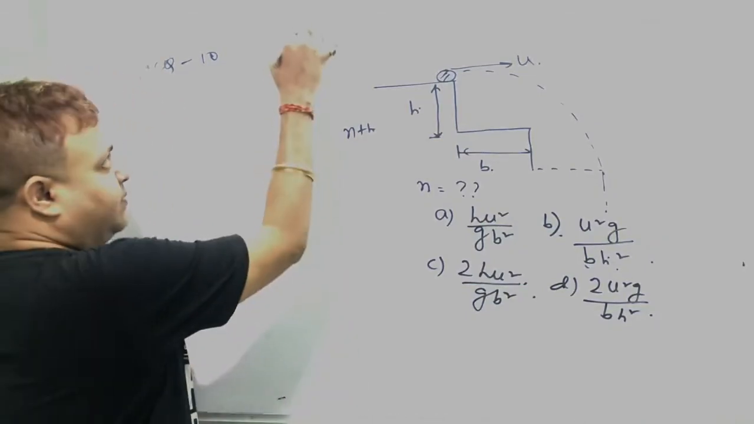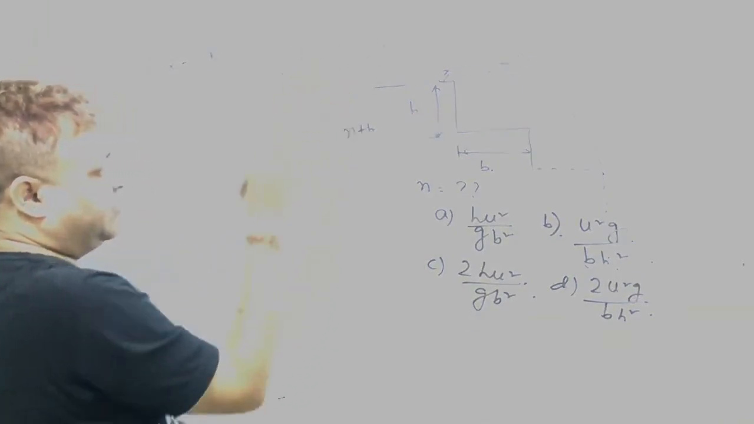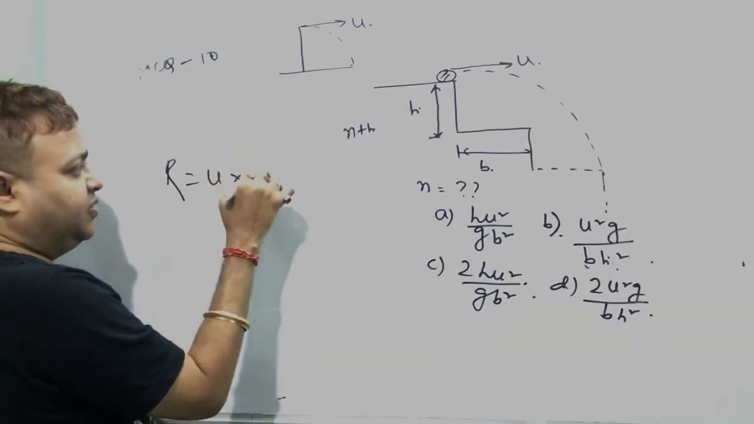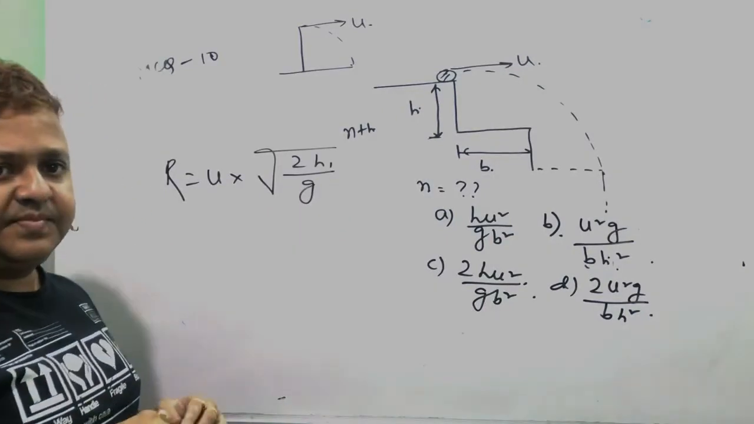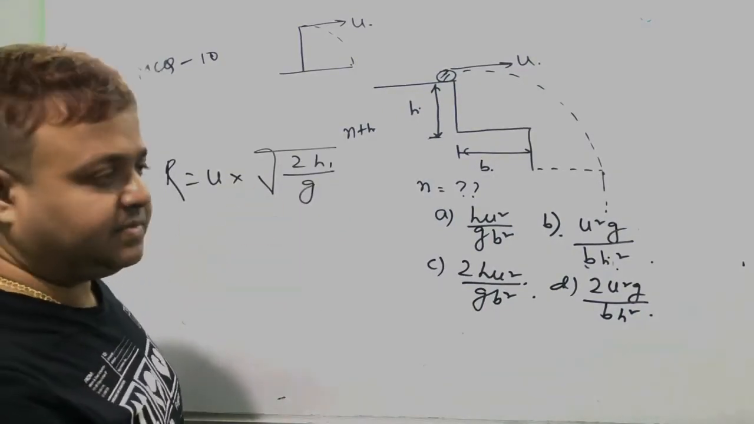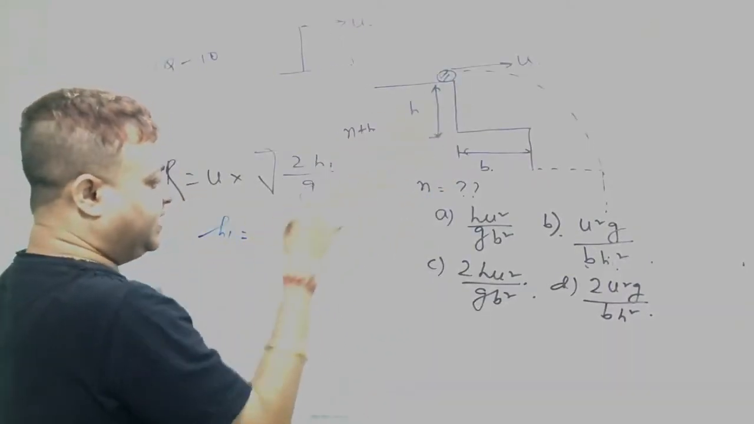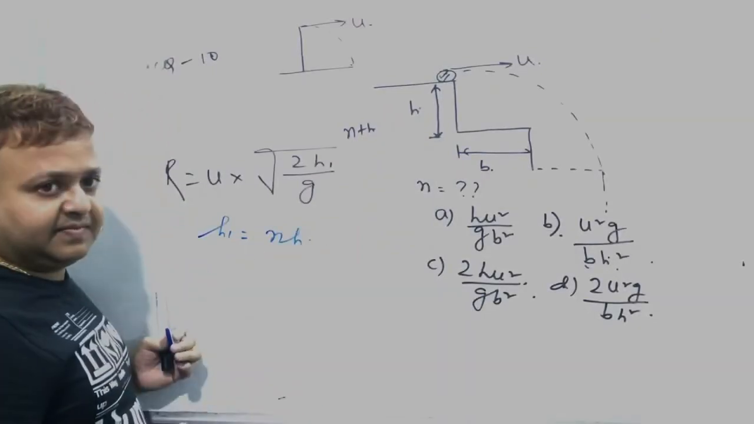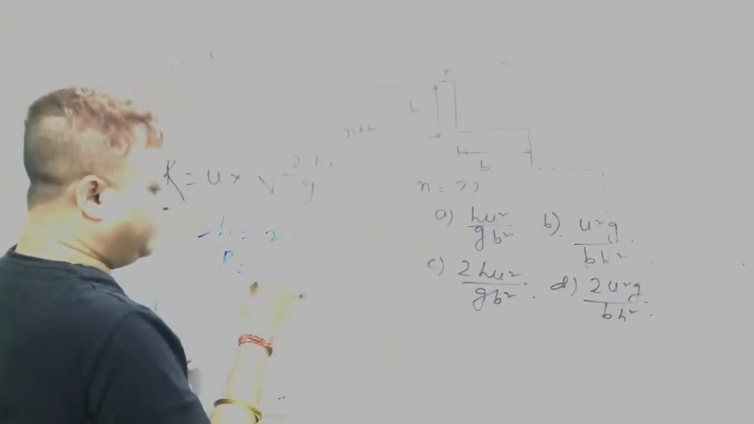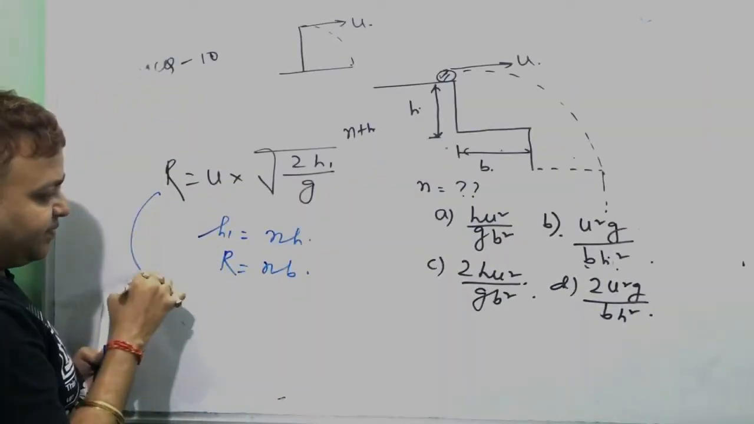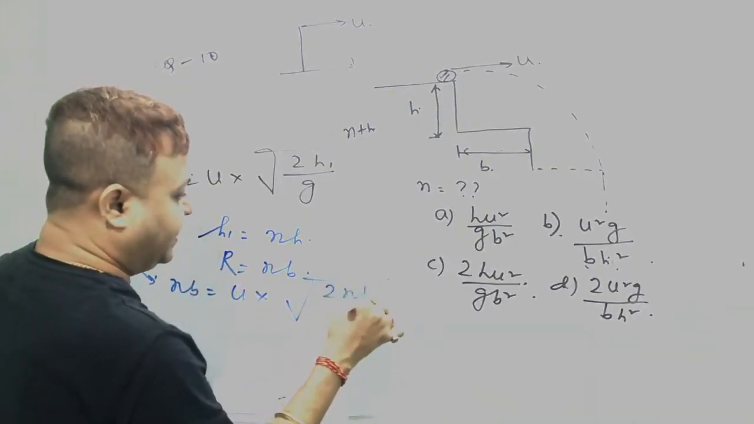This is a projectile of this type. A ball is projected horizontally from the top of a tower with the speed u. So the range is u into root over 2h by g, velocity into time of flight. It hits the edge of the nth step. So the height becomes h plus h up to n, that is nh. And the range becomes b plus b up to n, so nb equal to u into root over 2nh by g.